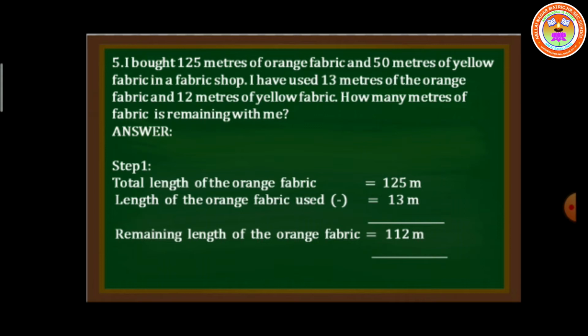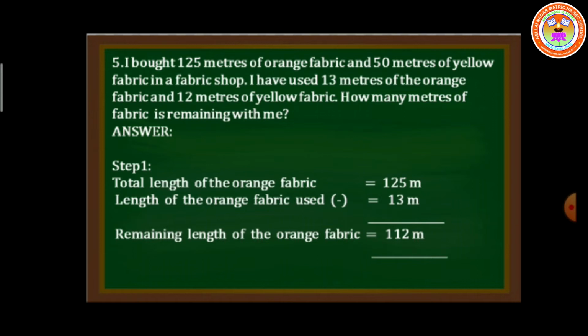Students, just listen. When you read the question, it says you bought 125 meters of orange fabric and 50 meters of yellow fabric. Suppose you have bought 125 meters of orange fabric and out of this you have used 13 meters. What is the remaining length of the orange fabric?